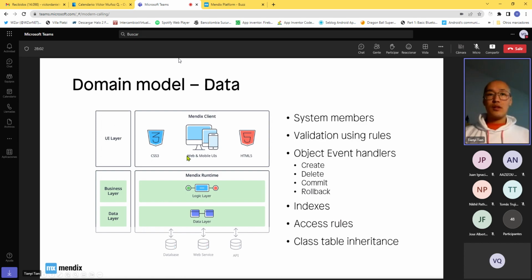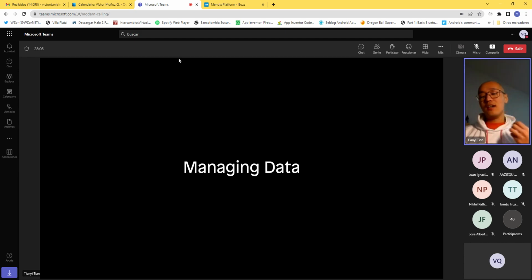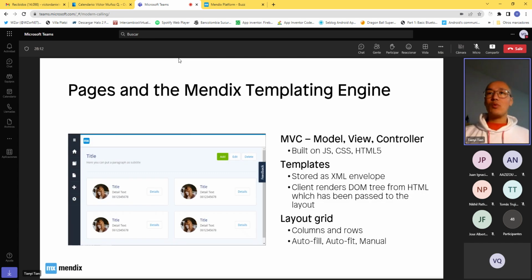So what else is there to say about the front end? It's generally there to manage data, and to configure the front end, you'll be working with the templating engine of Mendix. As I said, it's based on CSS and HTML5, and the functionalities, like the activities, are based on JavaScript.